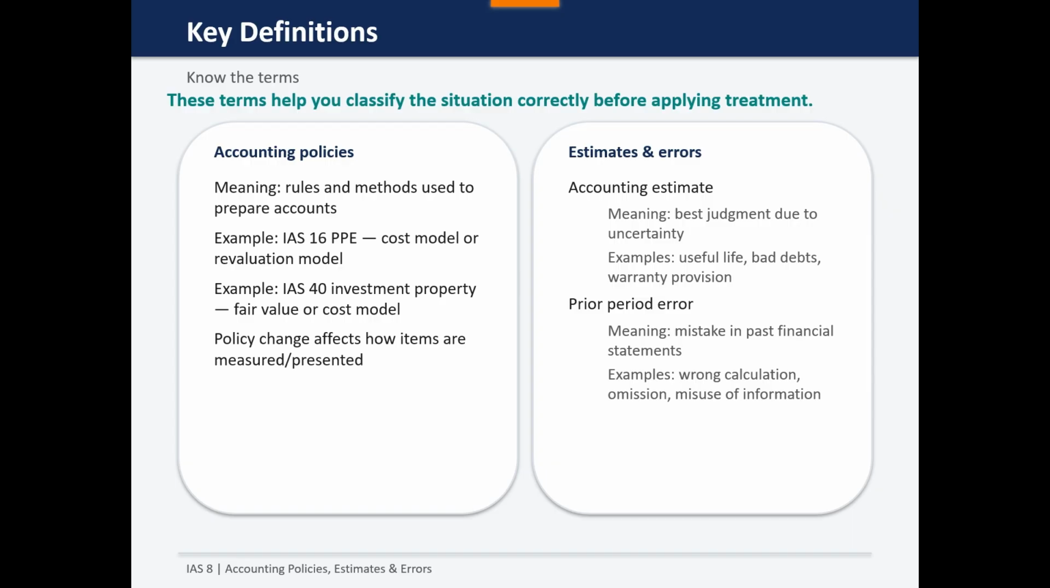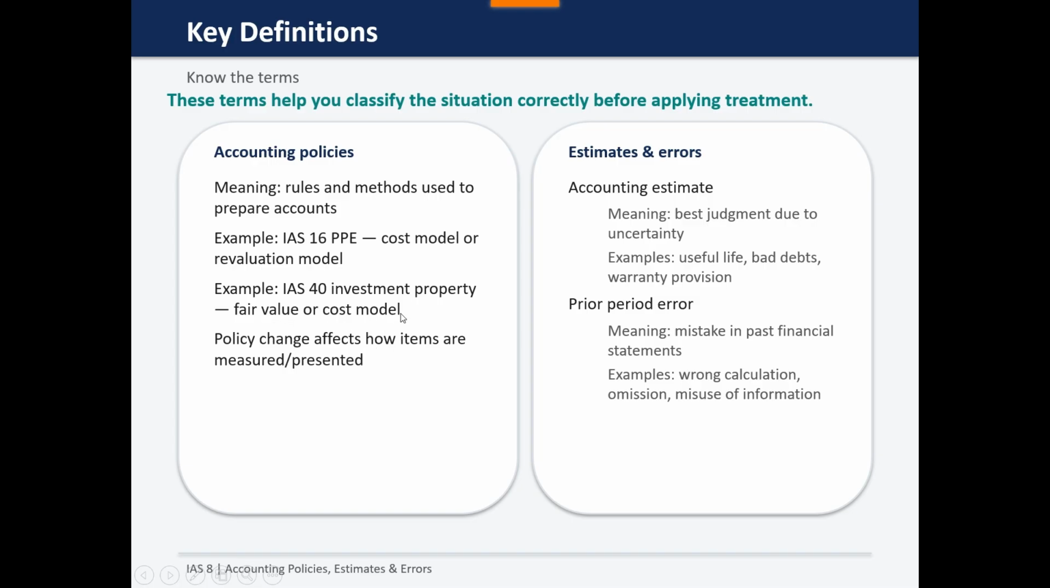Let's take an example to understand it. Under IAS 16, property, plant and equipment can be recorded using the cost model or revaluation model. And the other example is IAS 40, investment property. It can be recorded at fair value or using the cost model. It's up to us which model we want to use.